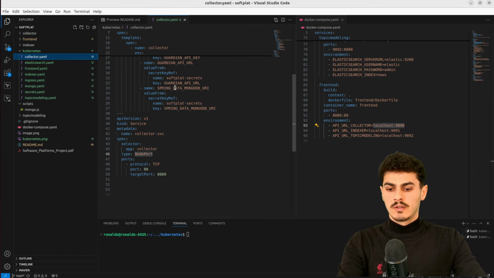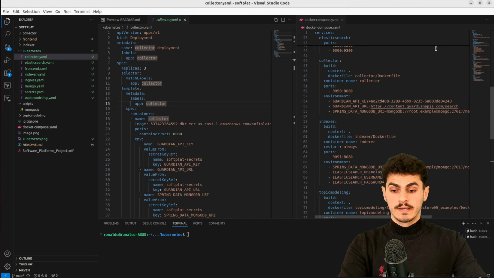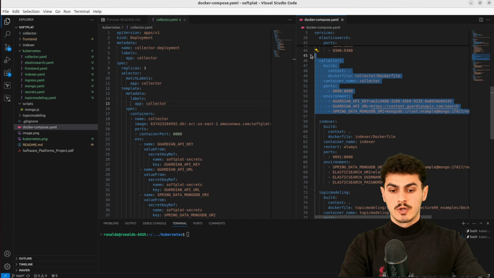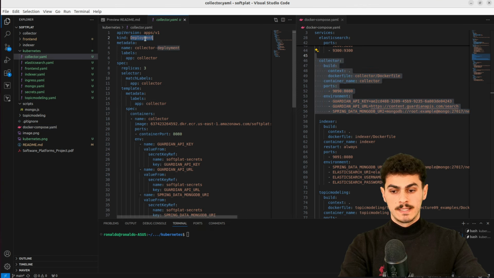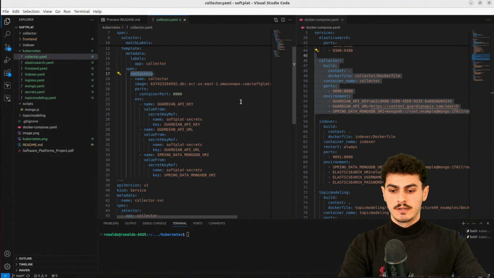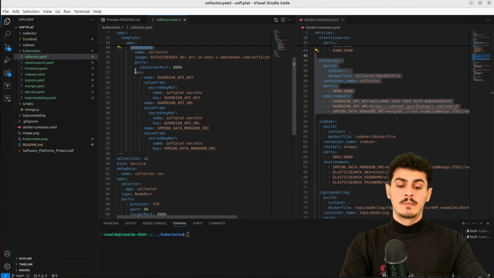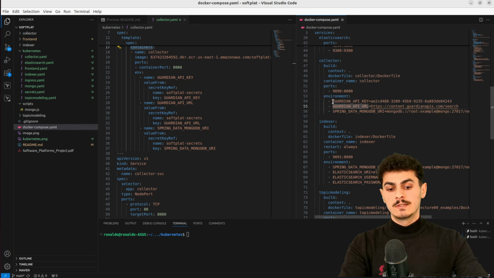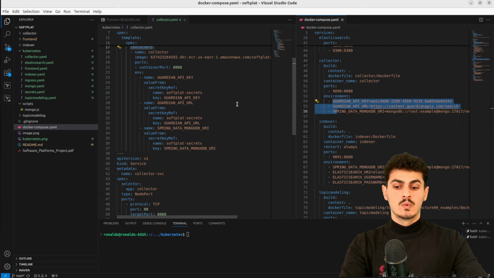Let's start with collector. So our collector, side by side, this is the Docker Compose configuration, and this is our Kubernetes manifest file. Similarly, deployment, 3 replicas, this is the image on the container, and we insert some environment variables. Now, in here it is plain text. This is a big no-no, because in case you want to push this on a GitHub repository, well, everyone will see it. So what do we do in Kubernetes?